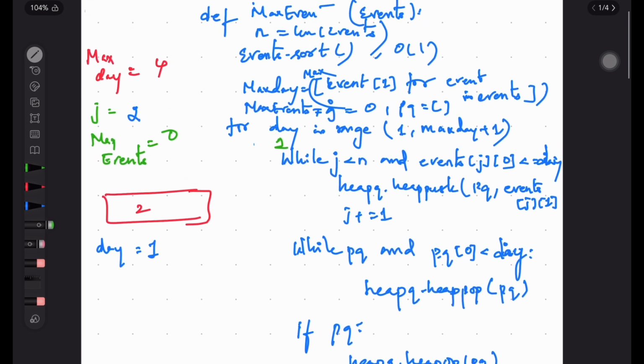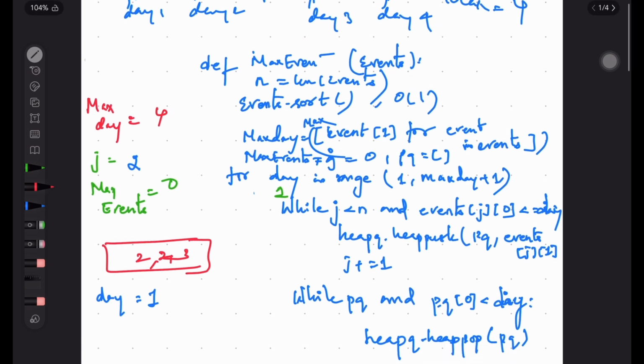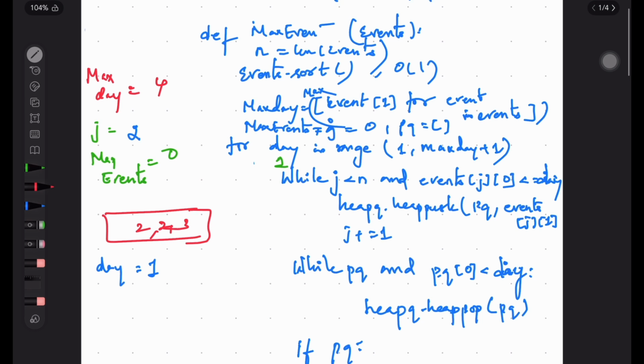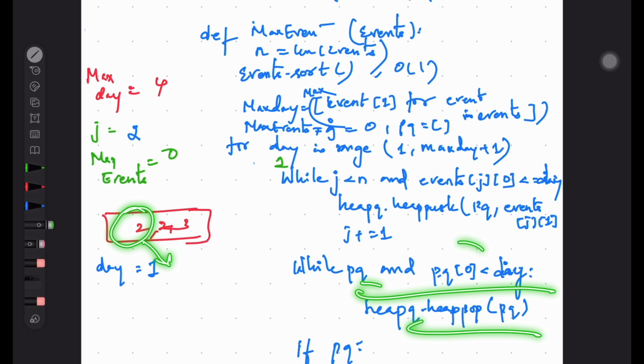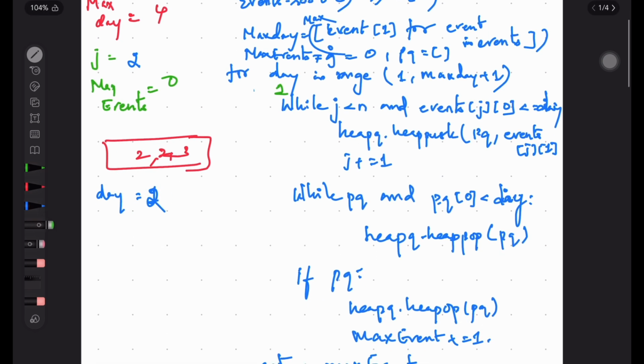So again, when day 2 comes, what you are going to do? We are going to append this and this, right? So again, you are going to append those. Another 2 comes and another 3 comes. Now if you see here, previously we have added 1 day, right? So there is nothing on top, and now the day is 2. There is nothing in the priority queue that is less than the day, so we will just be updating the max event to 2. Already on day 1 we have updated it, so now the max event is 2.